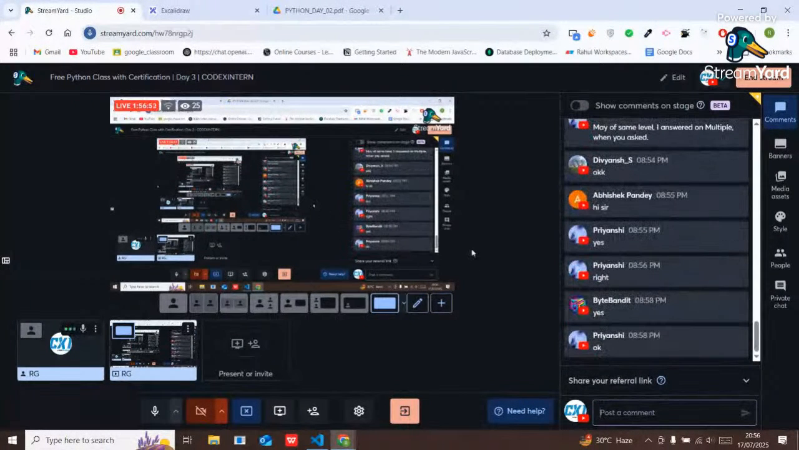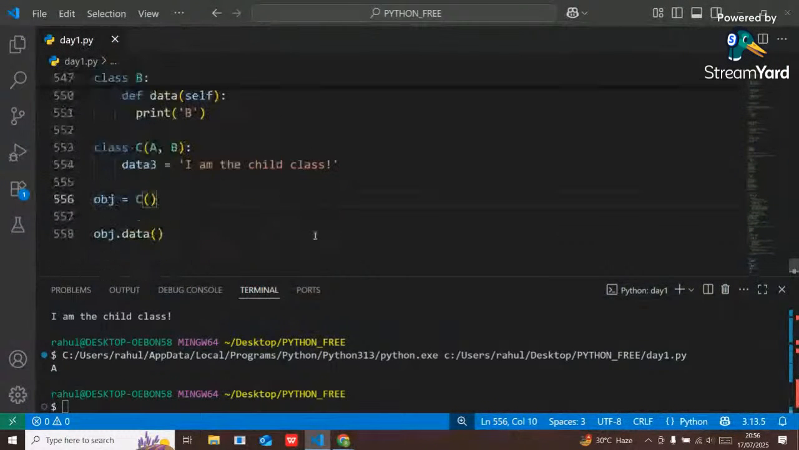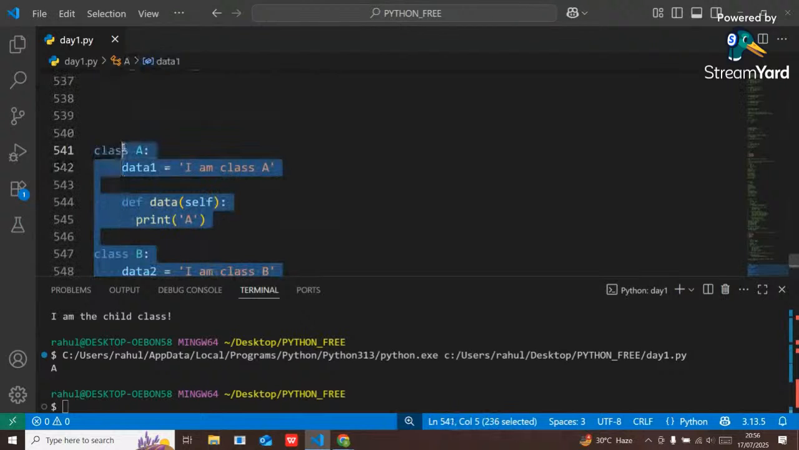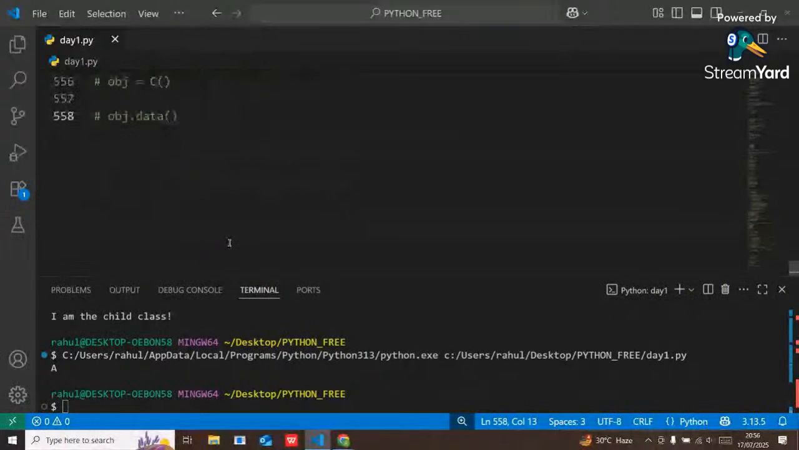That is multiple inheritance, right? Okay, guys, one more inheritance is there which is called hierarchical. Guys, what does it mean by hierarchical inheritance? Anybody have any idea?